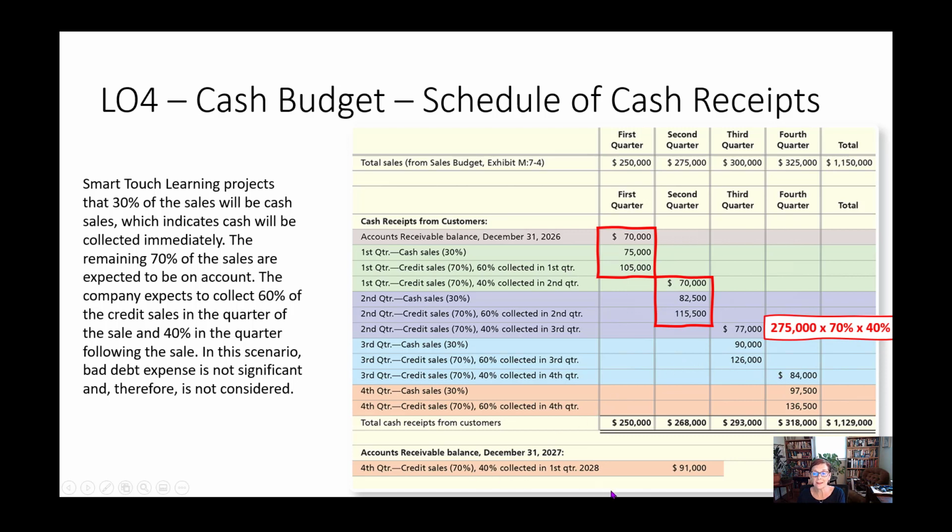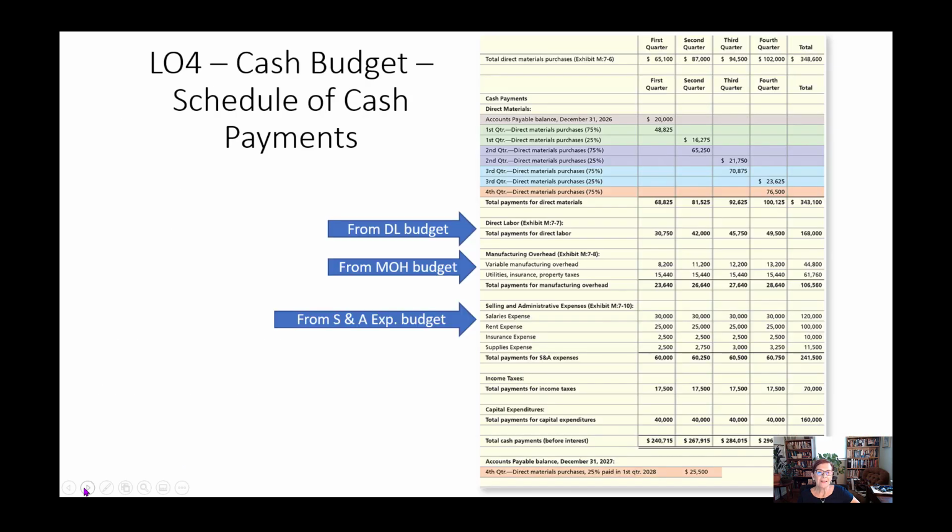Now at the end of the year, remember here we had this 30%, we had the 60% of the credit sales, but the 40% will be collected in the following quarter of the next year, and that becomes our accounts receivable at the end of the year. Okay, so remember that goes to our balance sheet. Remember, accounts receivable is a current asset, and that will go to the budgeted balance sheet, which we're not going to look at.